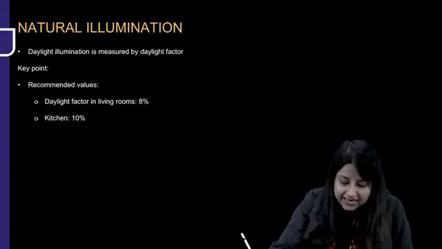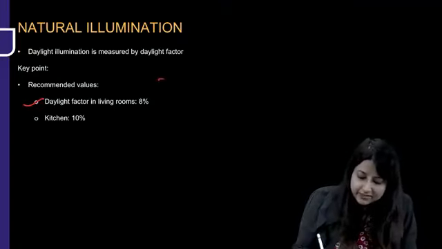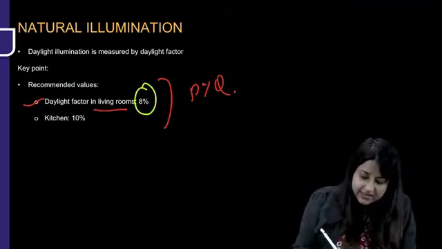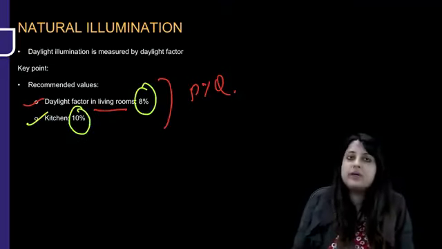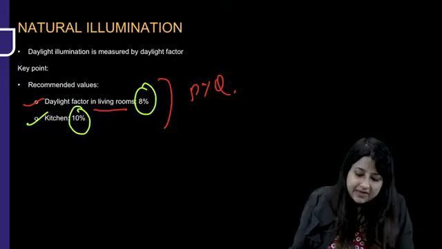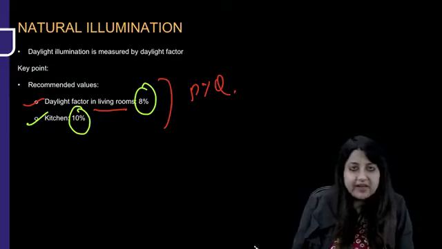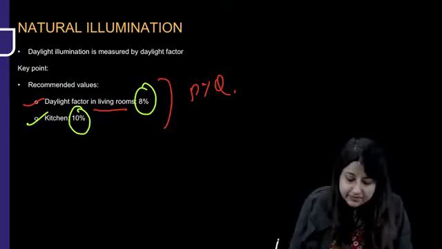Now some last few points. Natural illumination, daylight illumination, is measured by daylight factor. Please remember this is PYQ. Daylight factor in living room should be how much? 8%. Daylight factor in kitchen should be 10%. Daylight factor in living room is 8%. Daylight factor in kitchen should be 10%.